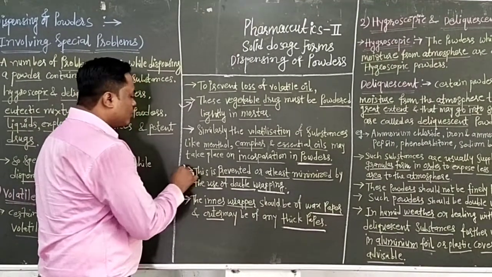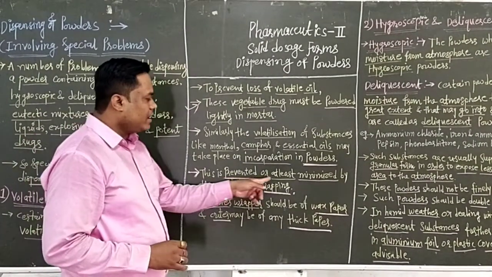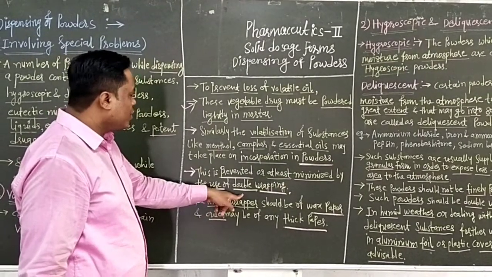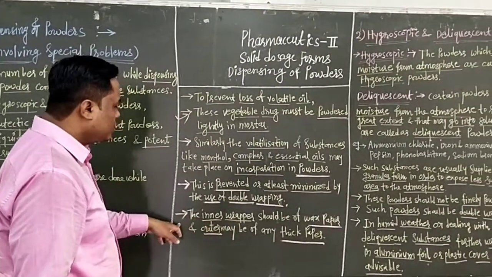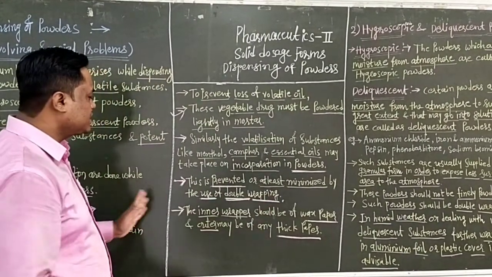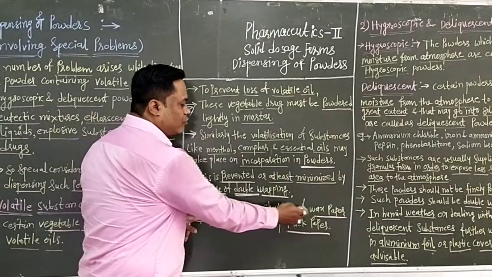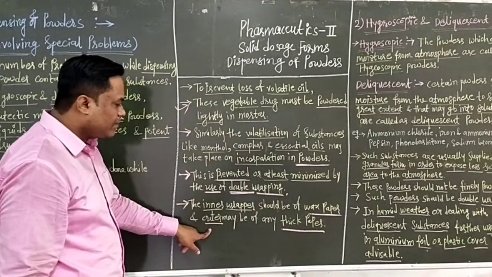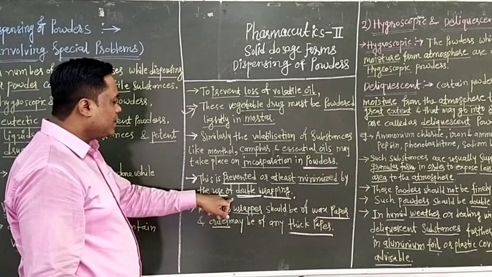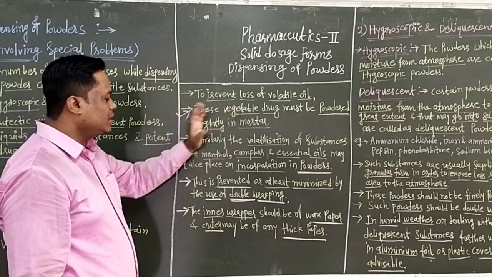What is the method of dispensing such powders? This is prevented, or at least minimized, by the use of a double wrapping system, because these are volatile in nature. Therefore, you have to use the double wrapping system while dispensing volatile substances. The inner wrapper should be of wax paper and the outer wrapper of any thick paper. This double wrapping system can prevent the loss of volatile oils from the vegetable drugs.